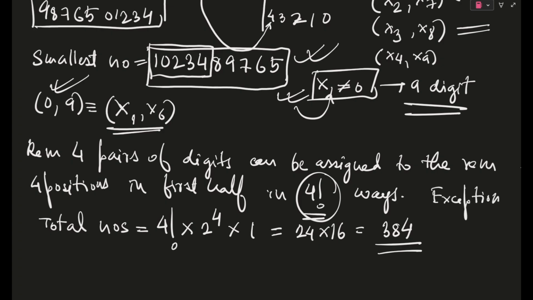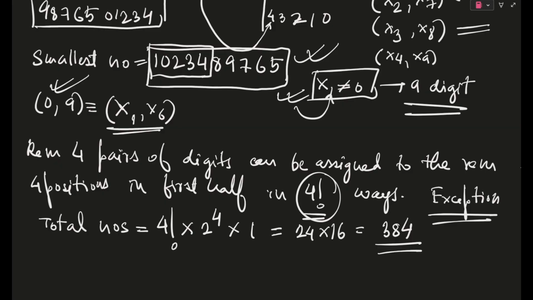Why an exception? Because x1 not equal to 0 is a predetermined condition that we applied, and only then did we find this out. But that is not actually to be done. The problem setter didn't give us anything. It's logical that the first digit can't be 0, otherwise it will not be a 10 digit number anymore.